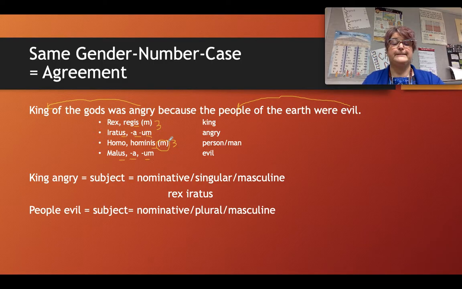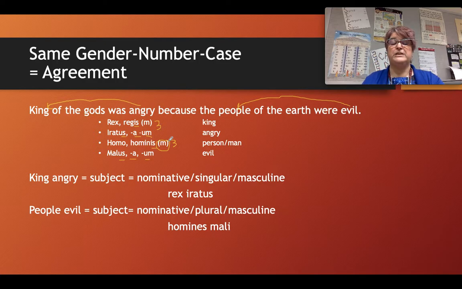Take a few moments to either think in your head or write on a piece of paper what the phrase evil people will look like in the nominative plural and masculine. Did you write homines mali? It has to be the correct answer because, as I said, homo, hominis is from third declension. That's the top right side of your noun and adjective chart.